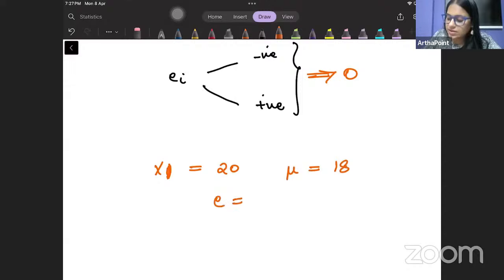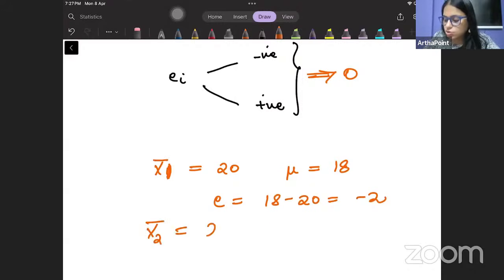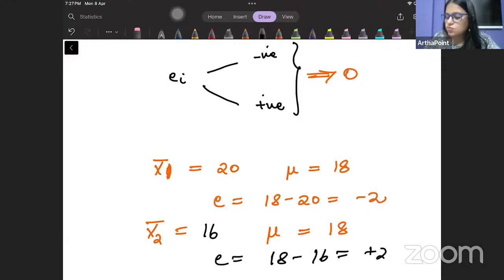So जो मैंने error किया that was 18 minus 20, that means -2. और sample 2 में जब मैंने mean निकाला that was 21. Population का mean value था 18, not 21, say 16. और जो मेरा error हुआ that is 18 minus 16, that means +2.